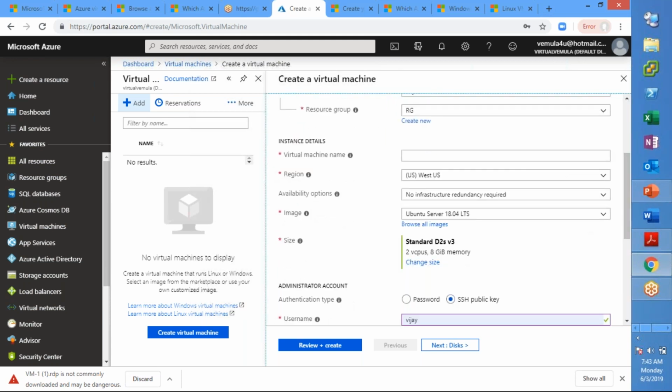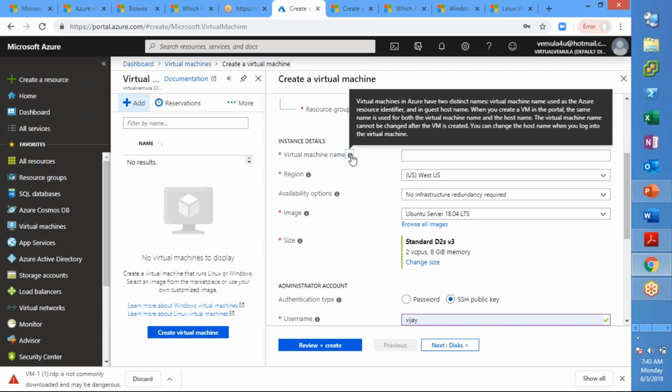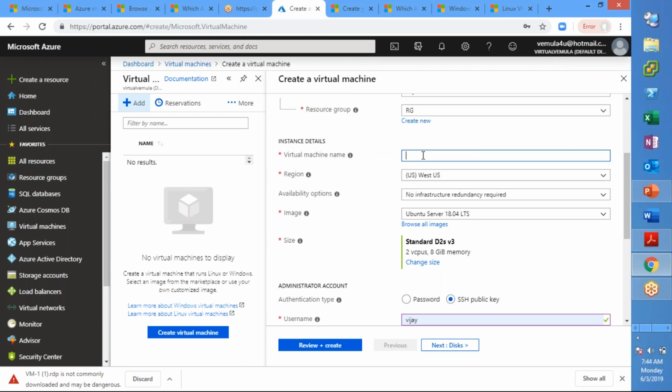The next one is the virtual machine name. A virtual machine name is the name of the VM that is visible within the portal. That is one thing we should know, and this will be the name of your server. So whatever name you give here will also be the name of your server. When you look at the computer name or server name, or type the command hostname, you will see the same name that you are giving here. So we need to make sure that we are using the right name here so that your server will also get the same name once it is provisioned.